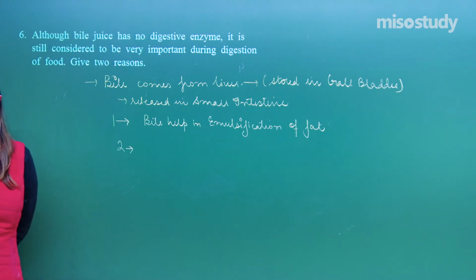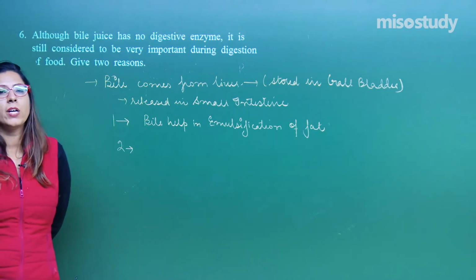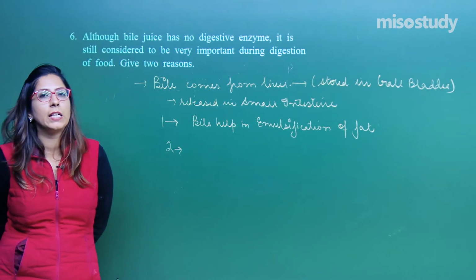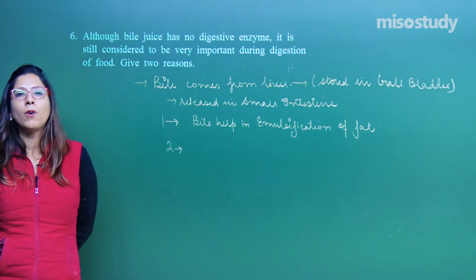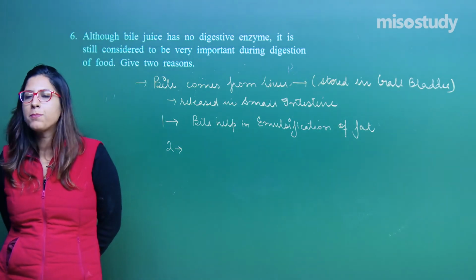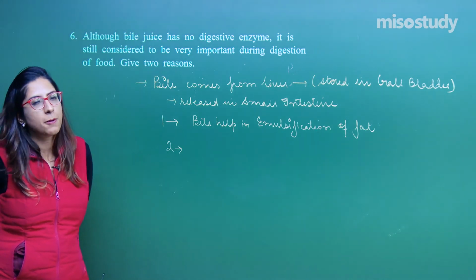The overall pH is quite acidic, and in that acidic medium, some of the enzymes released from the pancreas cannot act. So, to neutralize that acid and provide an alkaline environment, bile helps. Why? Because bile has carbonates.